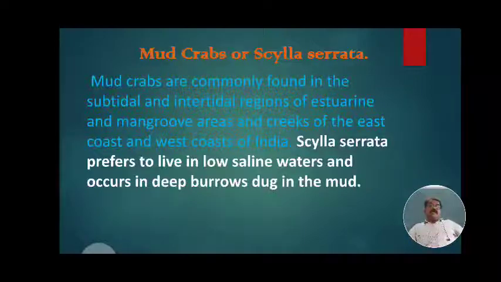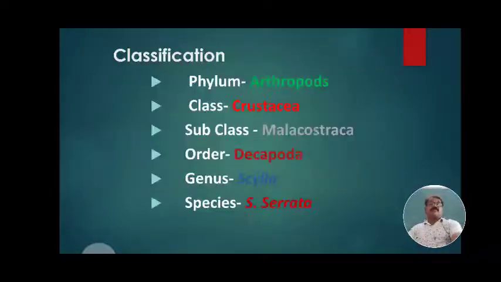Scylla serrata prefers to live in low saline waters and occurs in deep burrows dug in the mud. It hides in these holes, and whenever conditions are favorable, it comes out of them. Hence Scylla serrata prefers low saline waters and occurs in deep burrows dug in the mud.